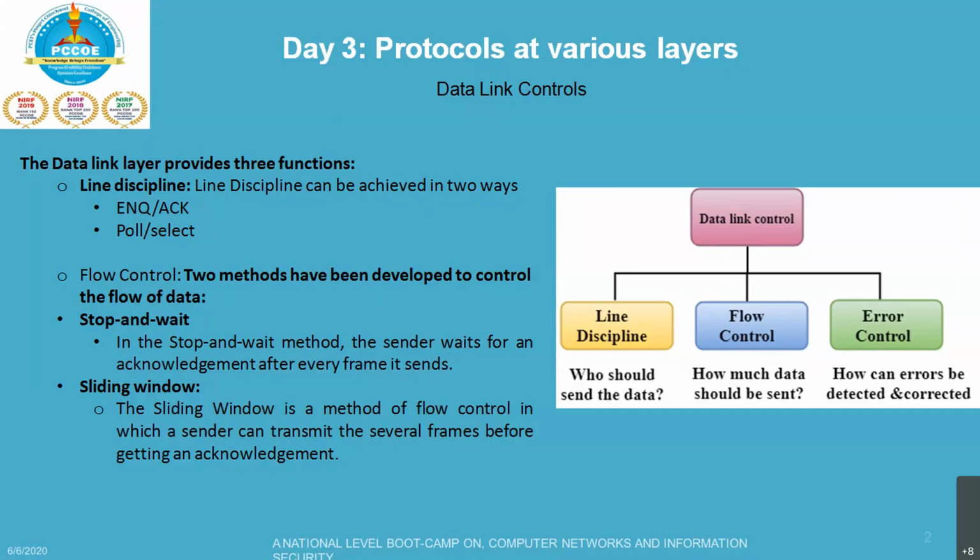So what is the advantage? If we talk about stop and wait, the method is simple, as each frame is checked and acknowledged before the next frame is sent. Whenever you receive a frame, it will be checked for its consistency and for its error freeness, and acknowledged before the next frame is sent. But the disadvantage is that stop and wait is the most inefficient technique to use, as each frame must travel all the way to the receiver and an acknowledgement travels all the way back before the next frame is sent.